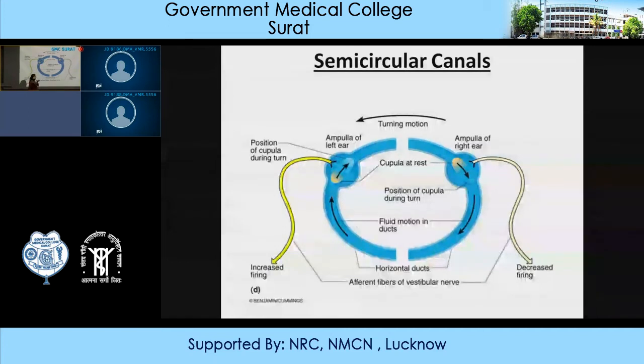When the semicircular canal moves in the opposite direction, then what will happen? The fluid movement will also occur in the opposite direction, and as a result the cupula will move in the opposite direction, resulting in hyperpolarization. So this crista ampullaris will be stimulated at the onset of the movement and at the offset of the movement, where inertia will oppose the movement of the endolymph.